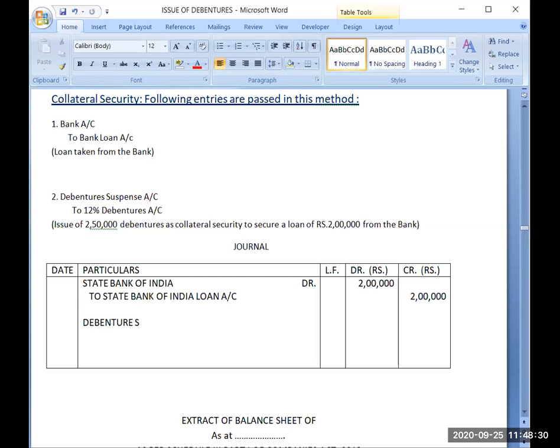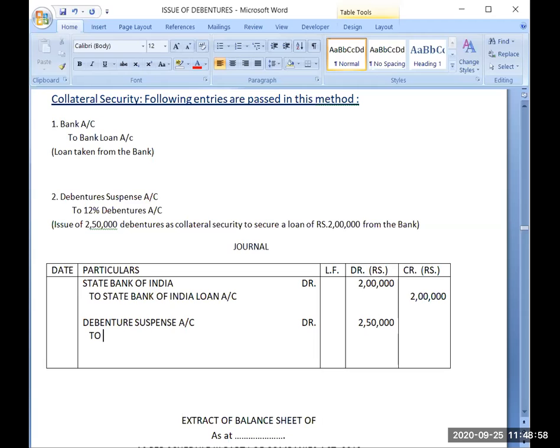So I will open a new account, debenture suspense account. Debenture suspense account debit, and the security given is worth rupees 2,50,000, because these are not actually issued debentures.